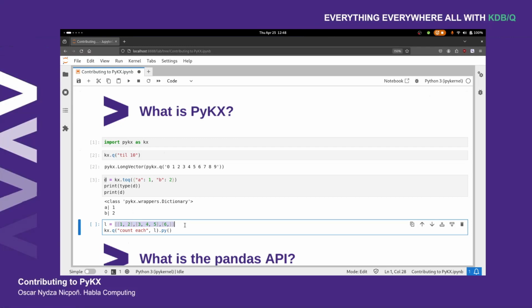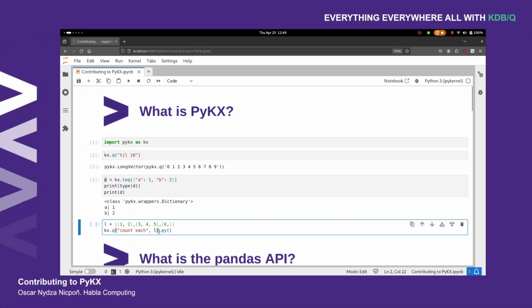And for that, PyKX comes to the rescue, because it enables us to run once again Q code, but we can pass in a parameter to it, right? So in this case, we are passing our list of lists, and in turn, it will be run through a toQ method, so that it's converted to a PyKX object, and then it will run as a parameter for this function, and the result will be returned to us.